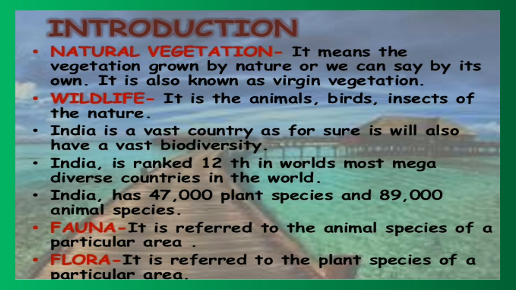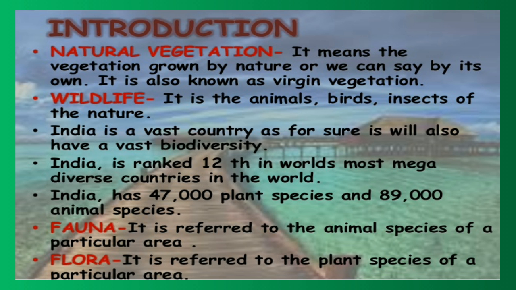India is a vast country, so for sure it will also have a vast biodiversity. India is ranked 12th among the world's most mega diverse countries. India has 47,000 plant species and 89,000 animal species.